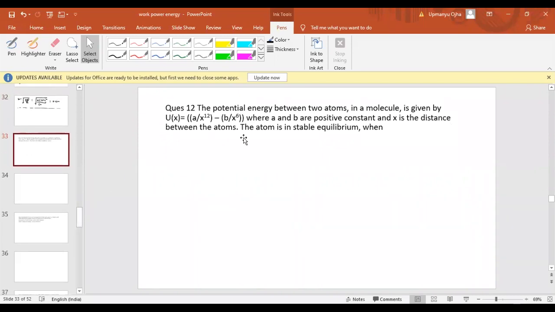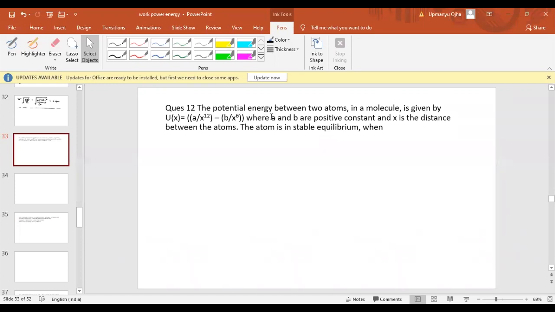Now next: the potential energy between two atoms in a molecule is given by U(x) equal to a by x power 12 minus b by x power 6, where a and b are positive constants and x is the distance between the atoms.